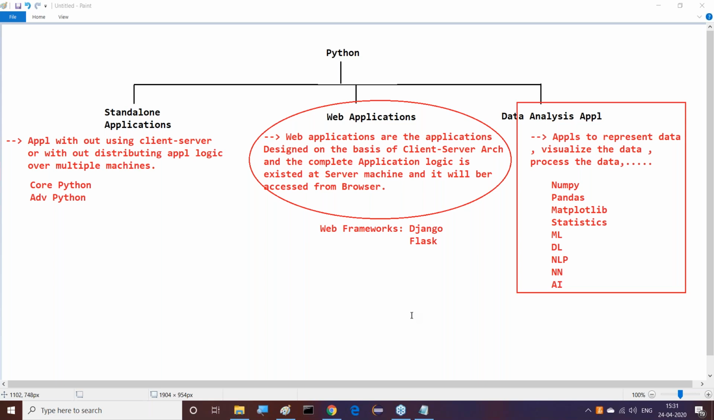Guys, I'm waiting for your response only. Just by seeing the diagram, we have to give the answer for it. Everybody has to give an answer for it.